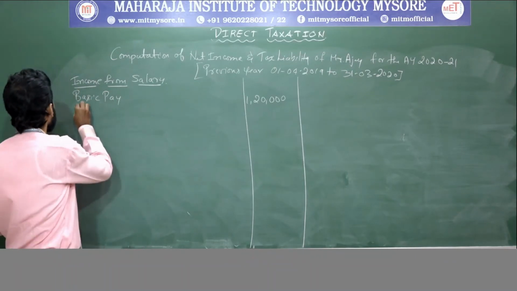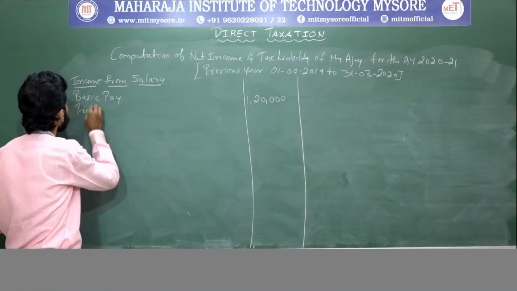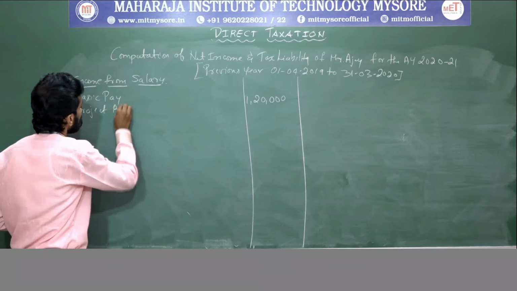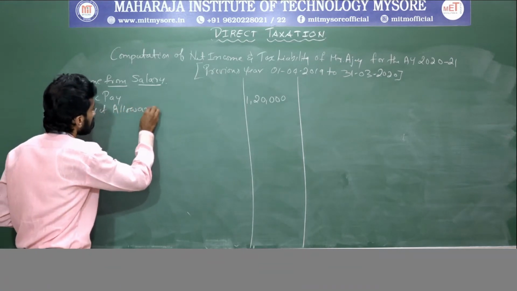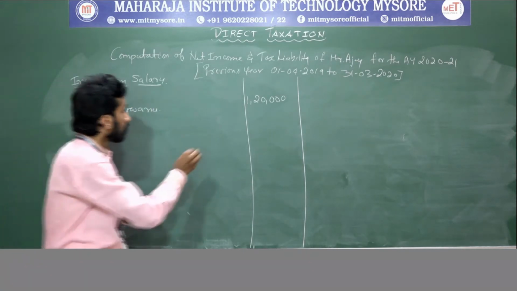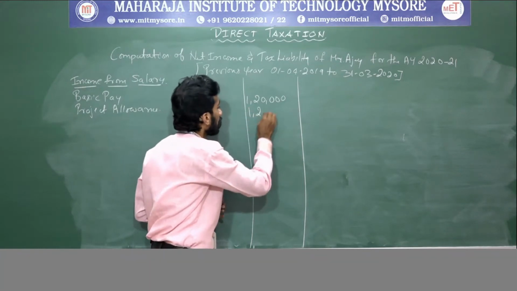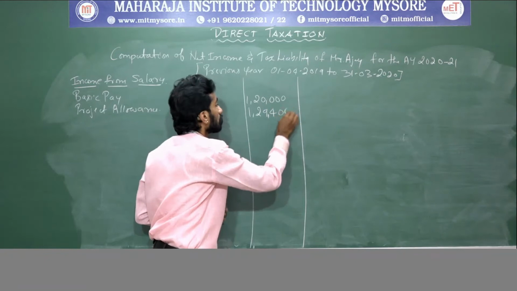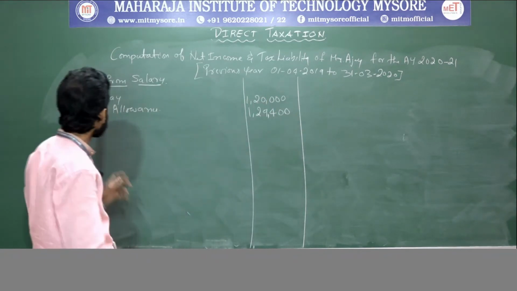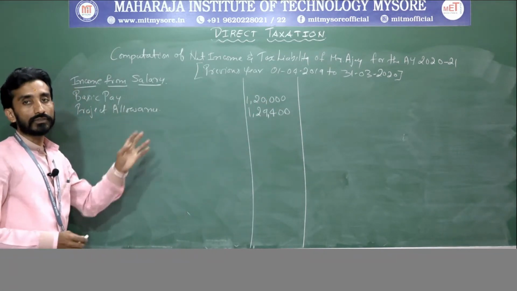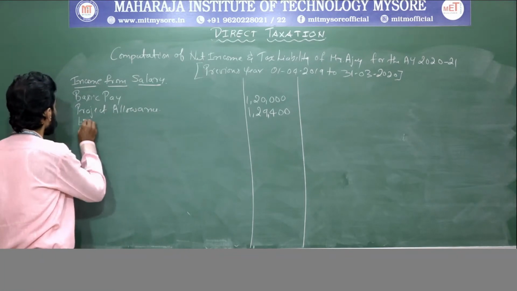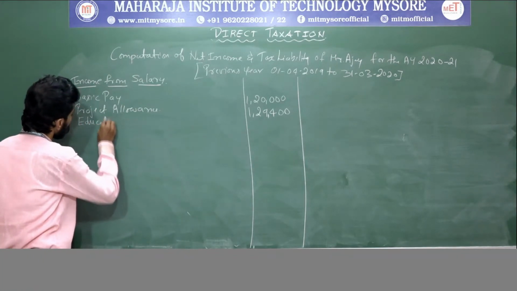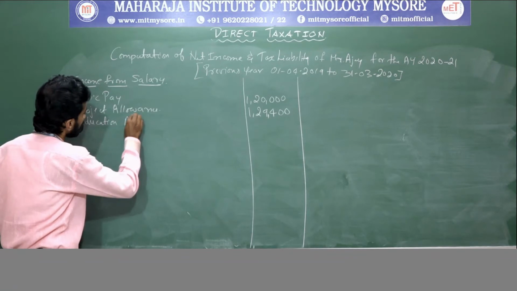Next thing is project allowance they have given, that is 1,29,400. Clear? Afterwards, education allowance they have given.